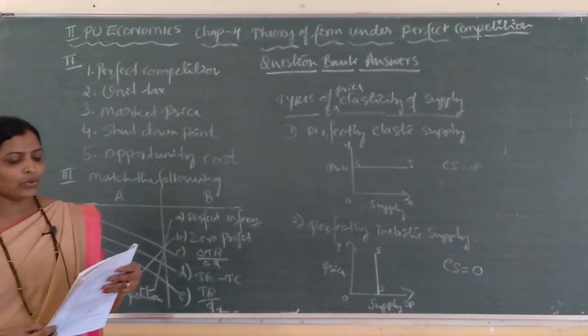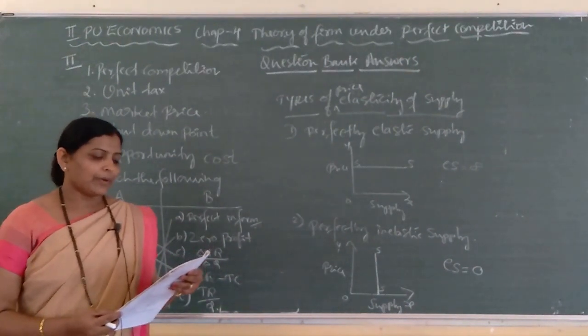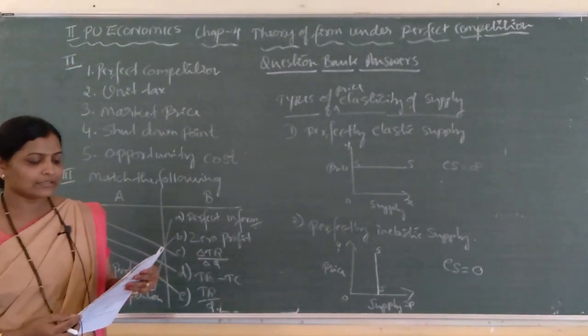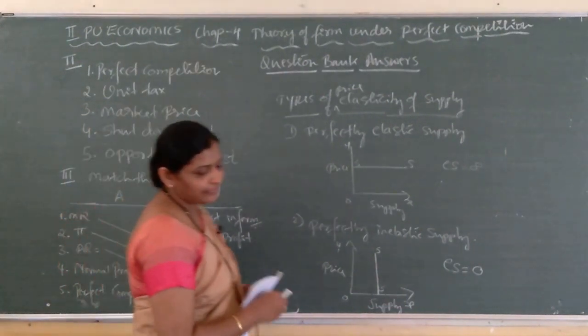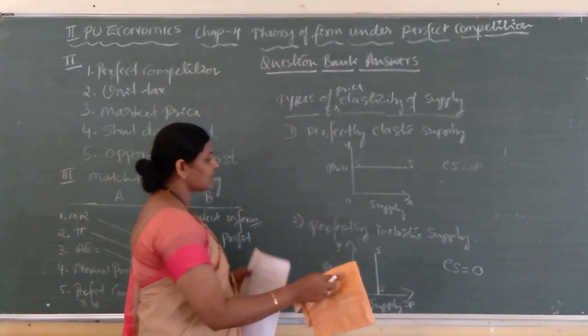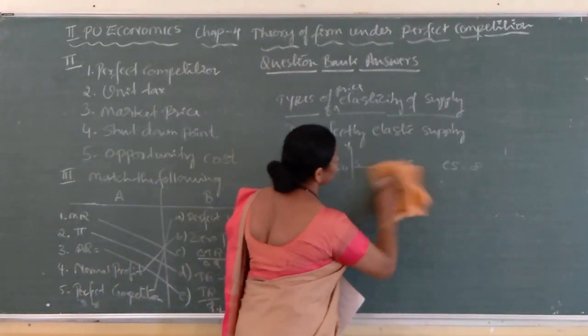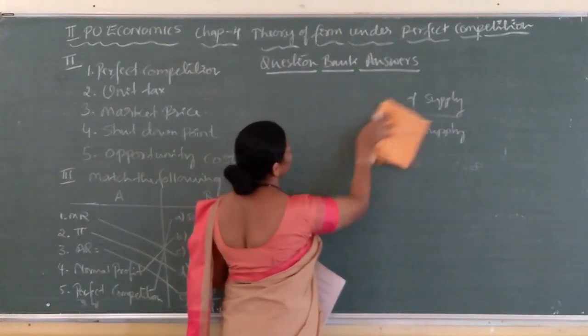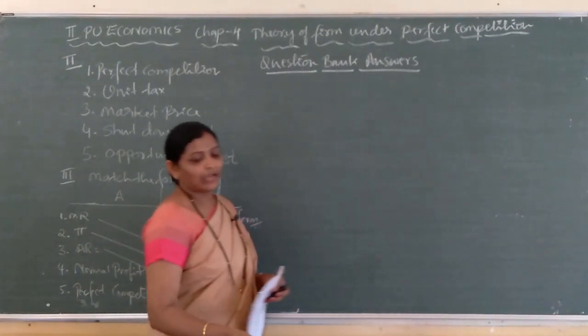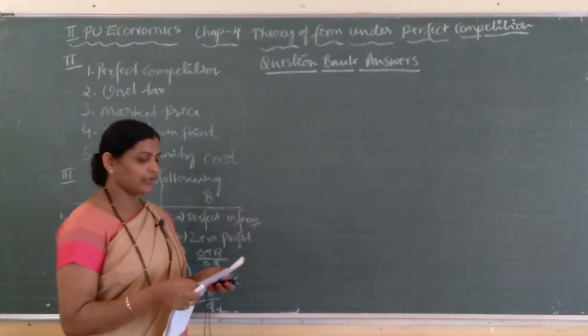Next, second question, to which side does supply curve shift due to technological progress? If there is technological improvement or technological progress, then firms produce more level of output. They also supply more units.